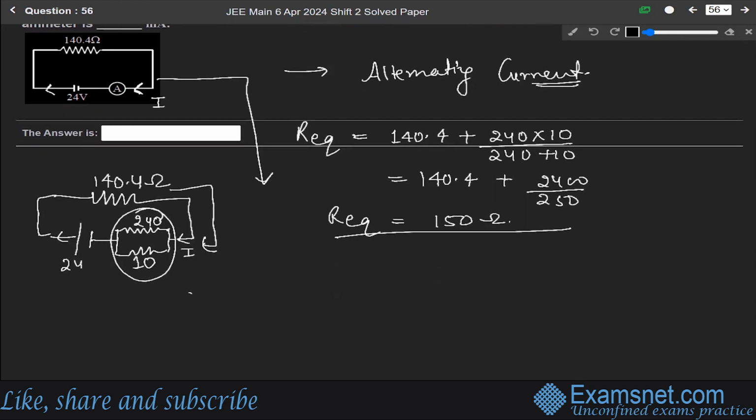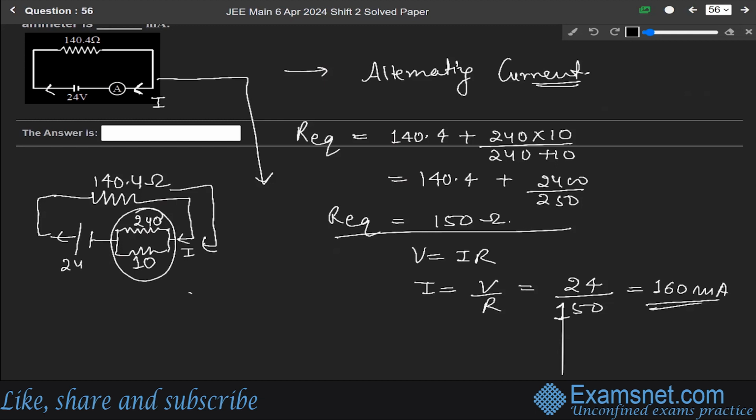So from Ohm's law, we know that V equals to IR. So current will be equals to V over R. V is 24 and resistance is 150. So solving it, we get 160 milliampere. This is the answer.